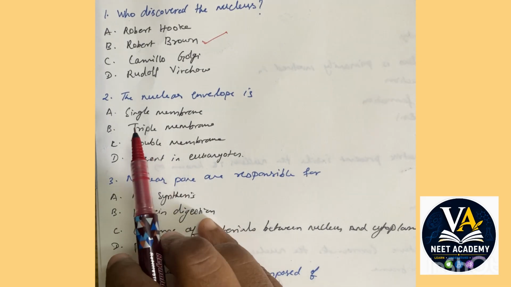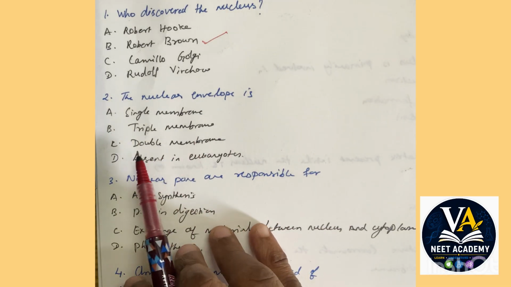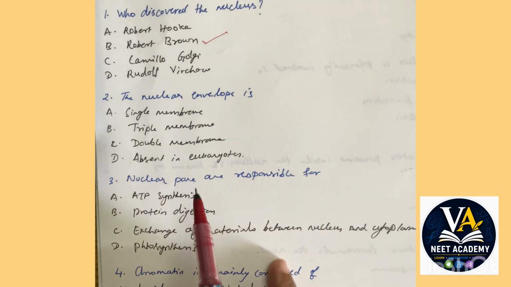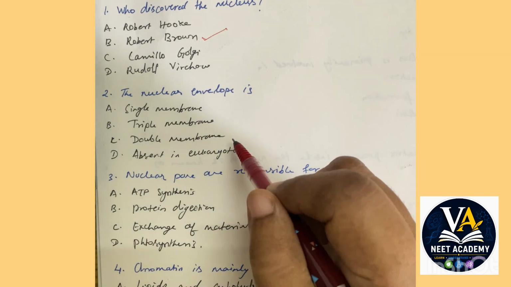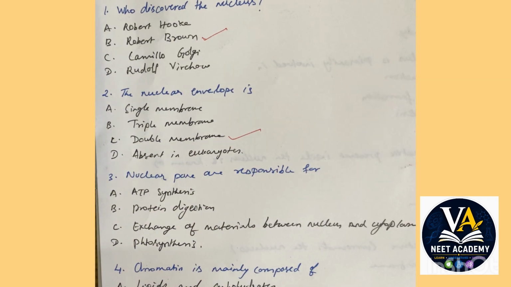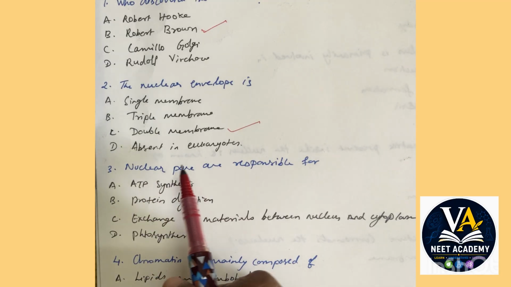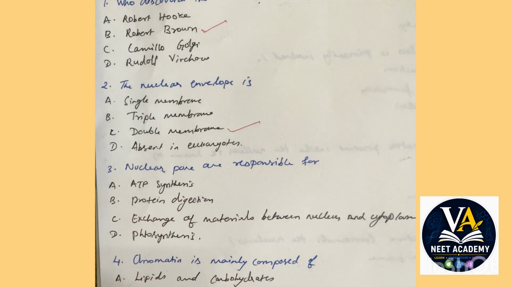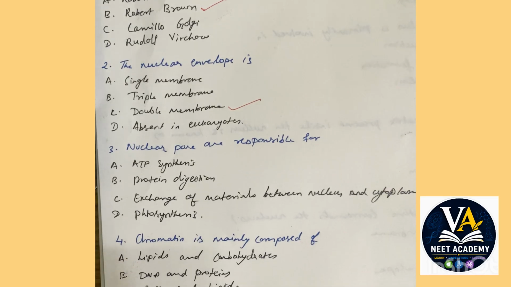The second question: the nuclear envelope is single membraned, triple membraned, double membraned, or absent in eukaryotes. What is the right answer? The nuclear envelope is a double membraned structure. Absent in eukaryotes? No, in eukaryotes the nucleus is a well defined structure. It's absent in prokaryotes, where you find nucleoids, isn't it?